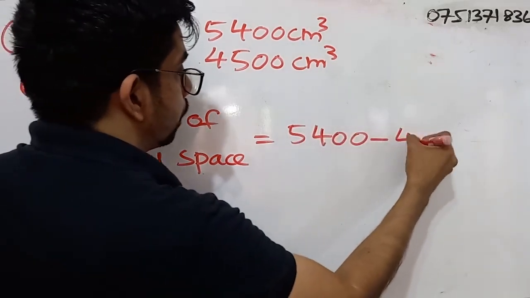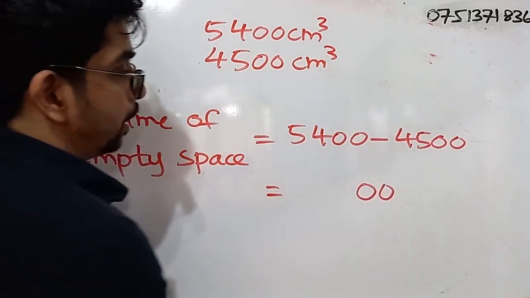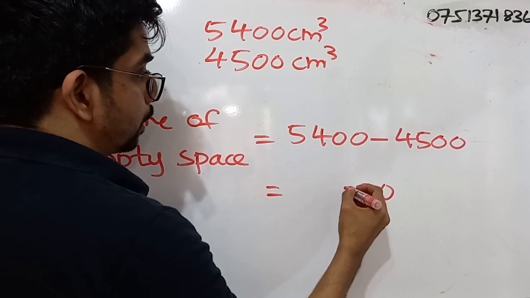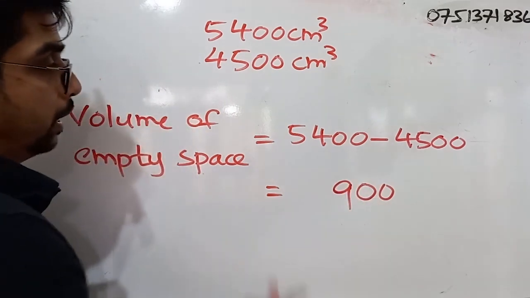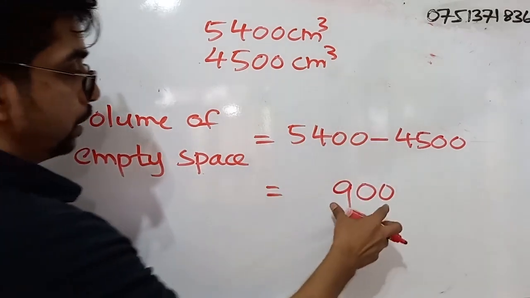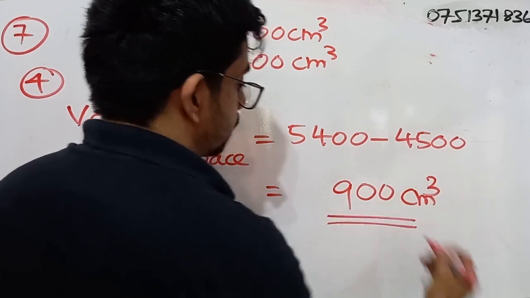5,400 minus 4,500. So we get two zeros at the end. 4 minus 5 we can't do. 14 minus 5, we know that's what? 9. Then here the remaining digit will be 4. 4 minus 4 we get a 0. So this is 900 cubic centimeters. So that is the answer.